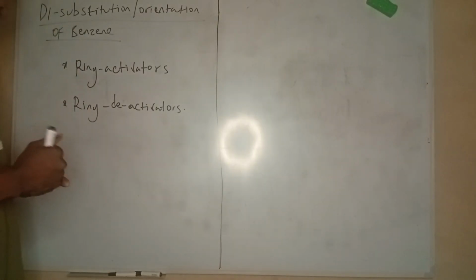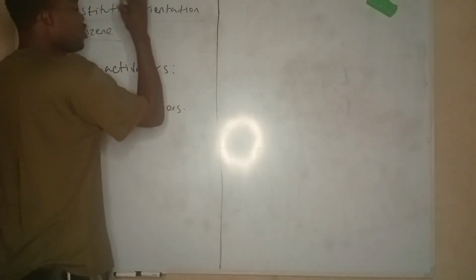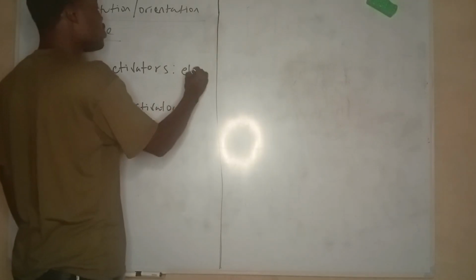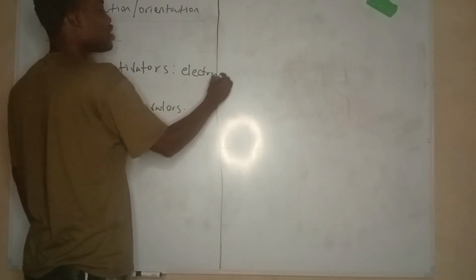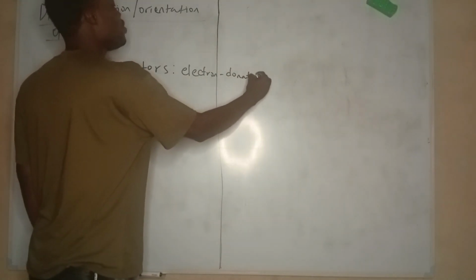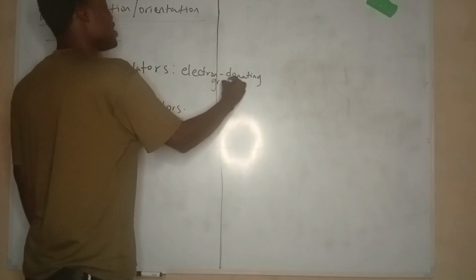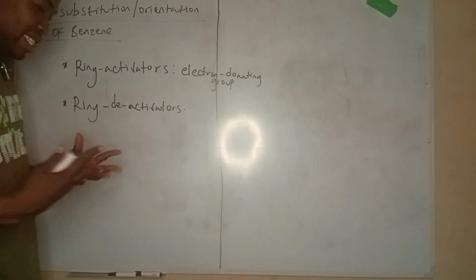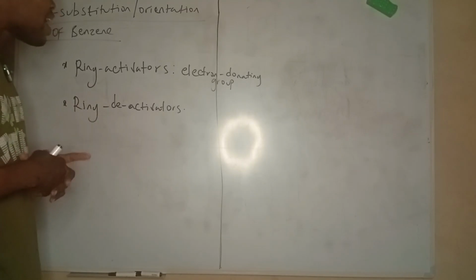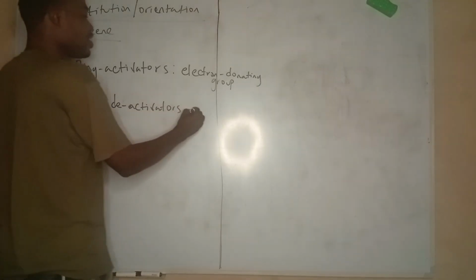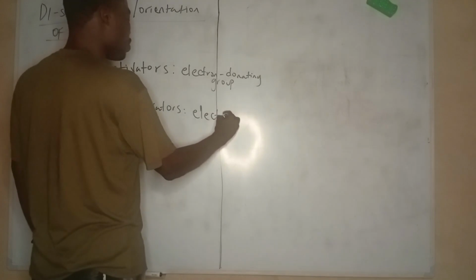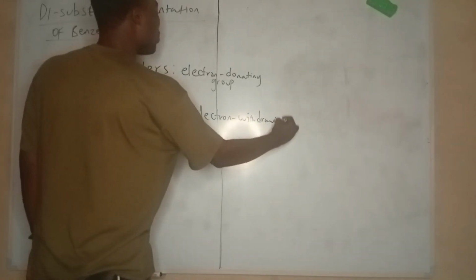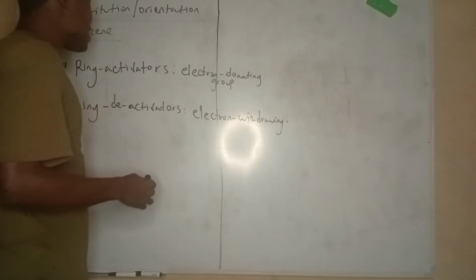Now, first, what is a ring activator? A ring activator is an electron donating group. Benzene is electron rich, and any group that can donate electrons to benzene can protect the aromatic nature of benzene, so they activate the ring. What are ring deactivators? They are electron withdrawing groups.